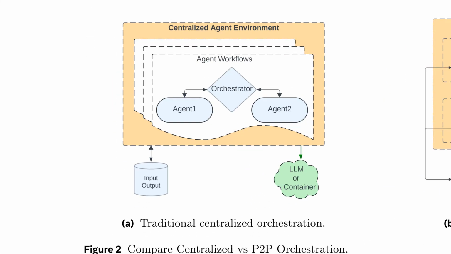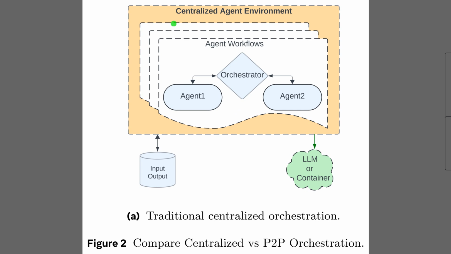Well, Figure 2 focuses on the traditional centralized orchestration setup. The large orange box represents a single centralized agent environment that owns all workflows and routes every decision through one orchestrator component. This orchestrator sits between Agent 1 and Agent 2, controlling their order and accessing both the input-output store and the large language model or container service.